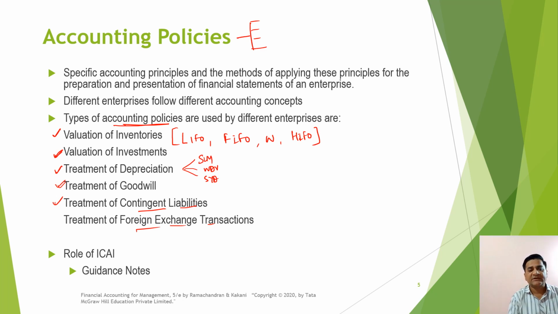What we mean to say is the accounting policies are the rules which are applicable to an organization. They are made by an organization to be followed by the members of those organizations only. So since that is the case, you have more than one option. And since there is more than one option, you need to choose amongst them. And once you choose that, we need to follow it on a consistent basis. Right? Then the role of ICAI.